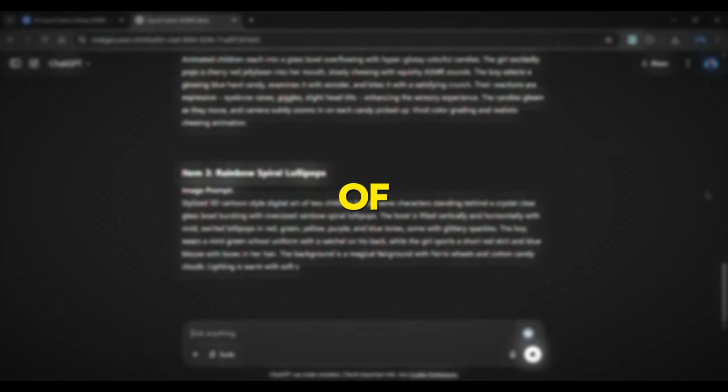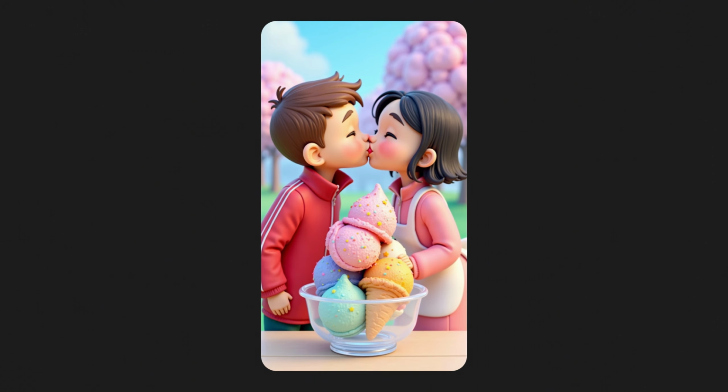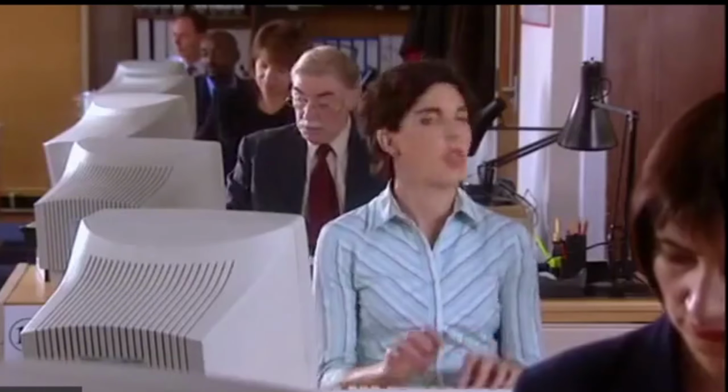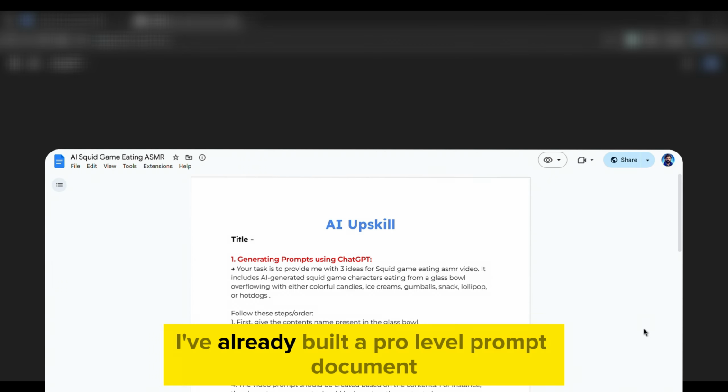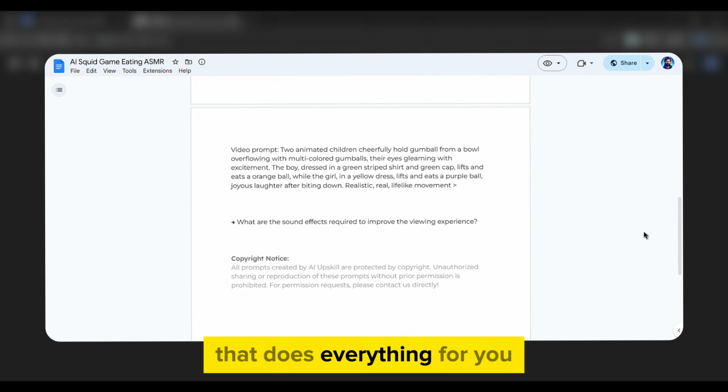The most important part of this entire process is the prompts, because no matter how powerful the AI tool is, if your prompts aren't perfect, the result won't stand out. So, instead of wasting hours creating them, I've already built a pro-level prompt document that does everything for you.